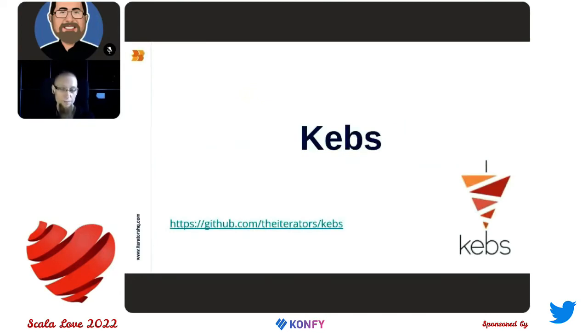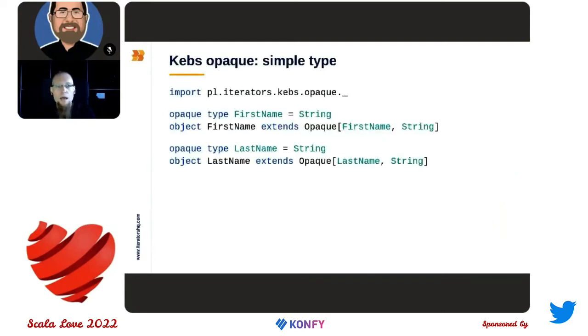This is called kebs. Kebs is a library for eliminating common source of boilerplate in Scala projects. And kebs is created and maintained by iterators. It has several modules. And recently we have added a new one, which is kebs opaque. When we want to create a new type for Scala 3 using kebs opaque, we define opaque type and also a companion object which extends a type from the library. And here we don't need to define an apply method because it's already implemented there.